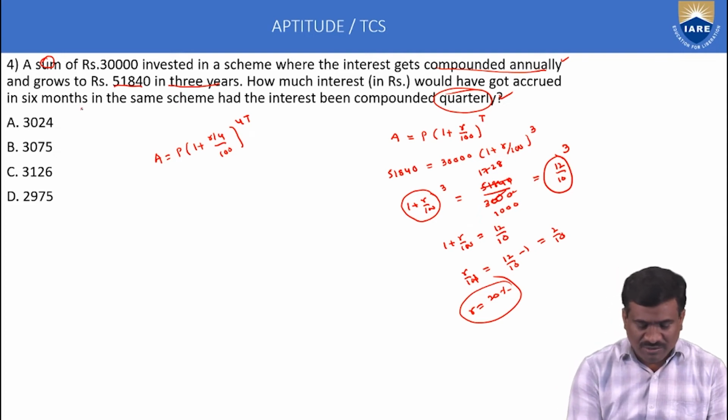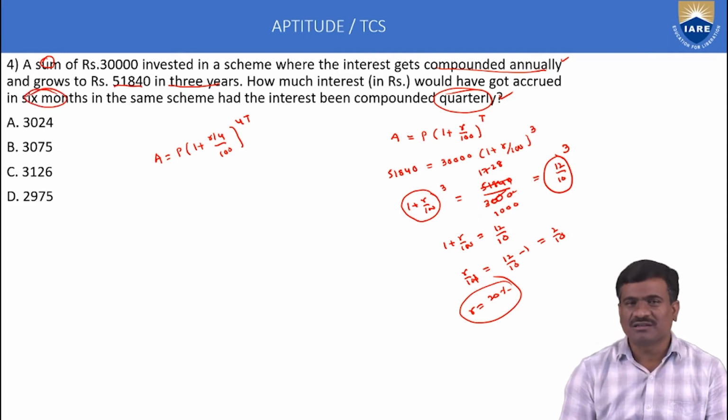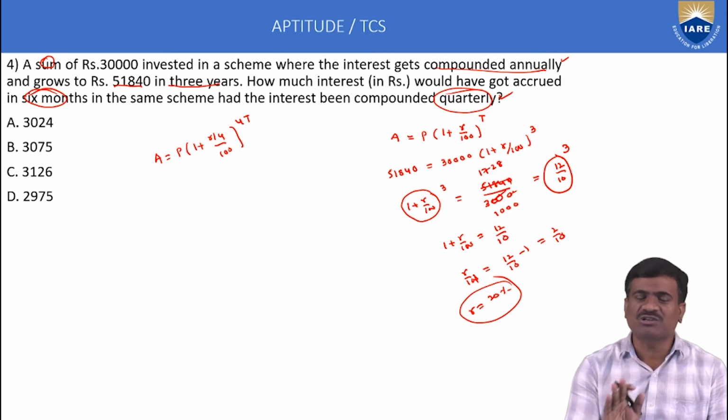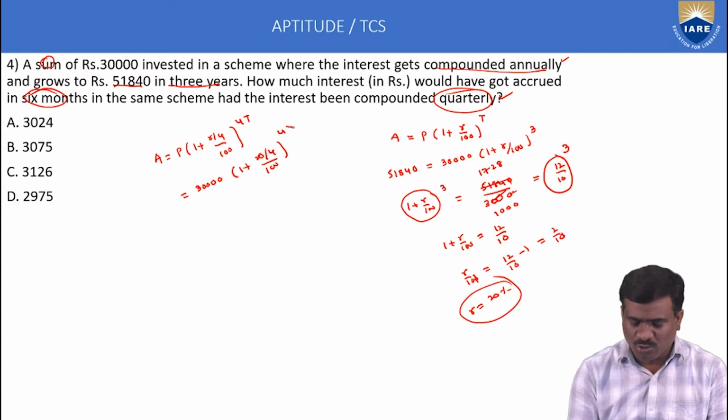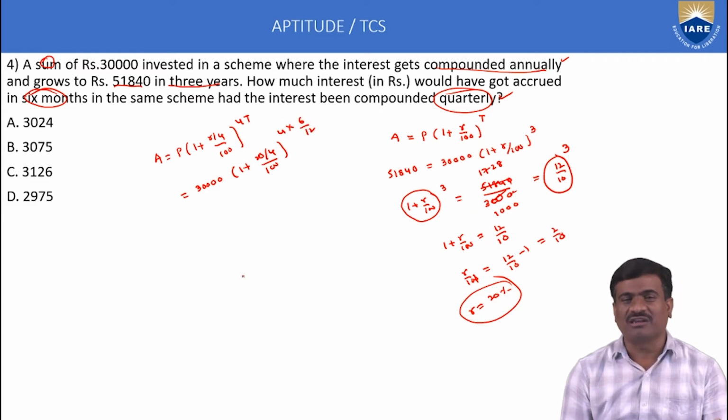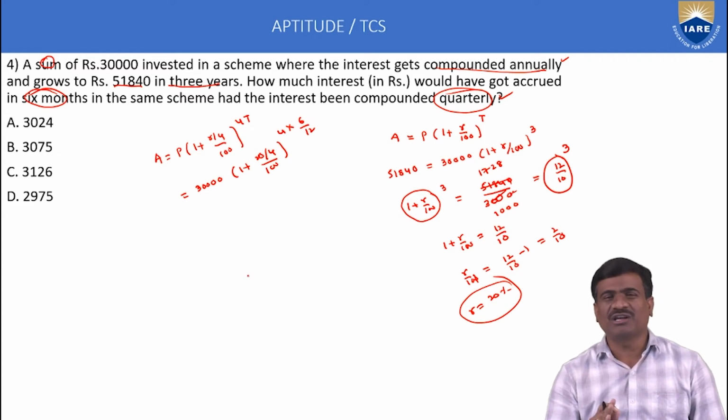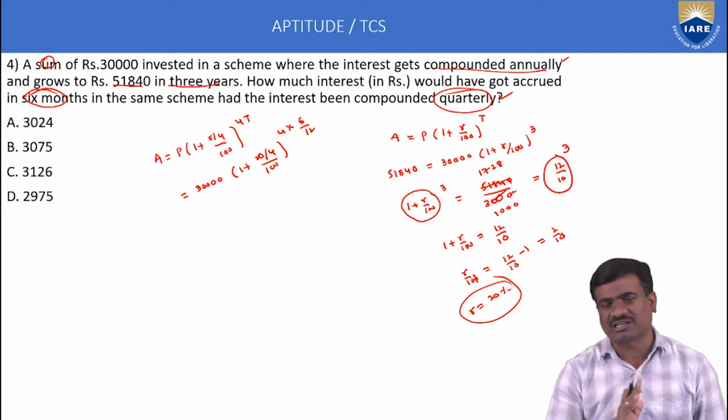In the next, time duration is only 6 months. Second condition, time duration only 6 months. But convert months into a year, divided by 12. That conversion is also important. Now substitute: principal is 30,000. Next, 1 plus R by 100, or 20 by 4 by 100, whole to the power of 4T. Time 6 months, convert months into a year, divided by 12. Otherwise 4 into 6 is 24, that method is not the correct method.